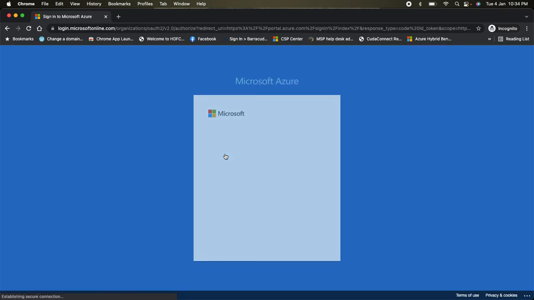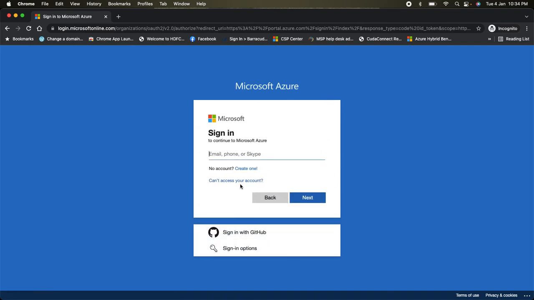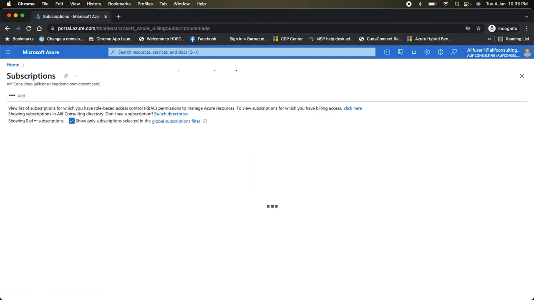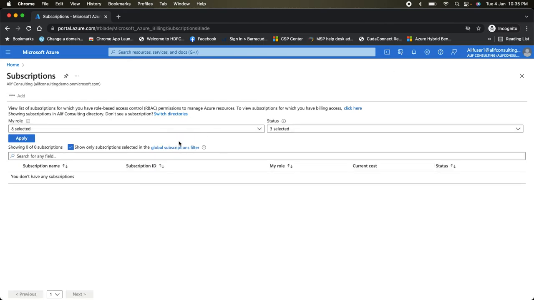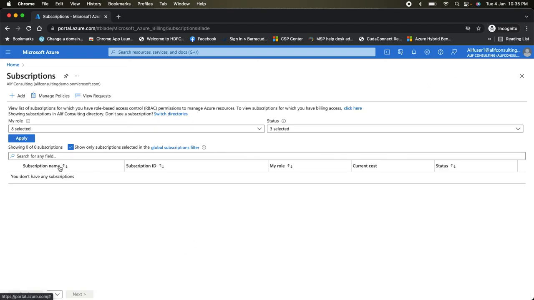I'm switching to this one, and back. Okay, so it's still not showing this one. It might be some issue with the publishing, but usually in this way you can manage or assign the permission to the user.